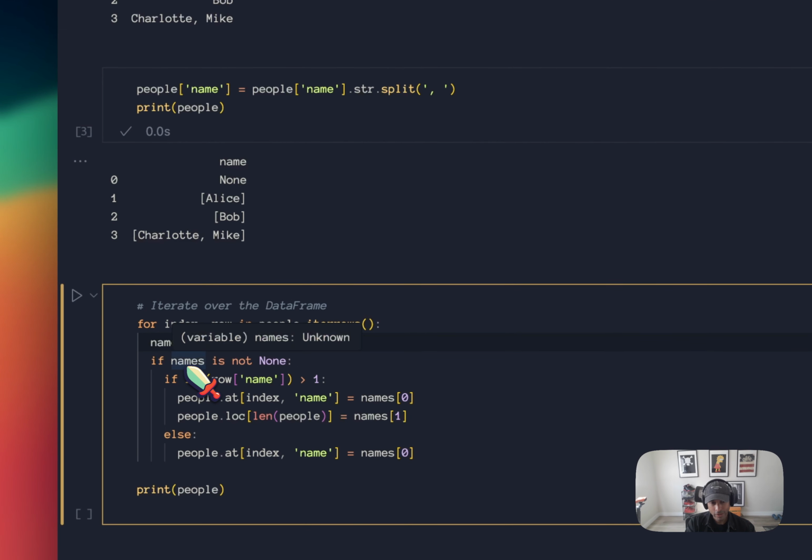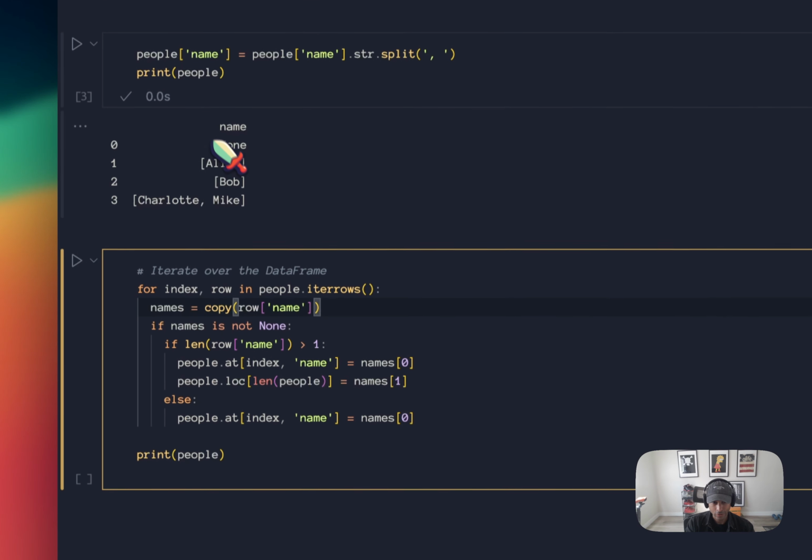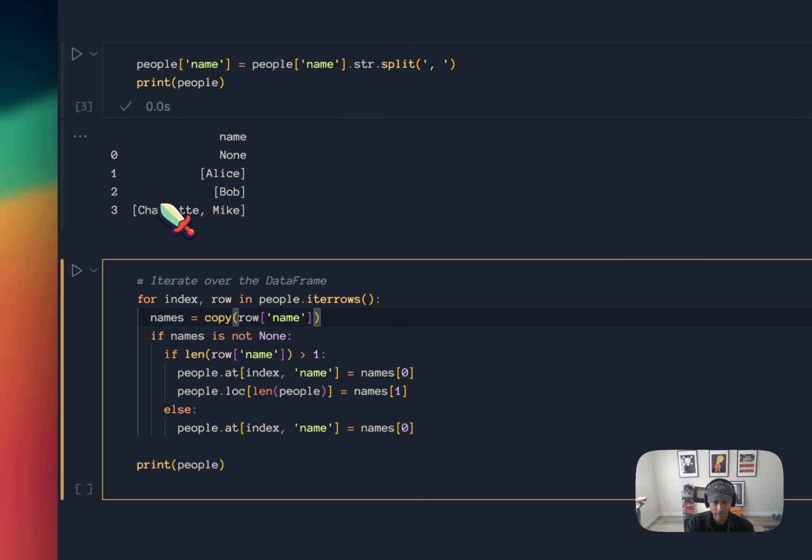I go through, and if the name is not None, so ignore this value, I don't really care about that. If the length of the value in the name column is more than one, so this is just one, this is just one, this is two, then I want to take the first value, so name 0 would be Charlotte in this case. At the index, which is going to be 3, assign Charlotte to that row, right?